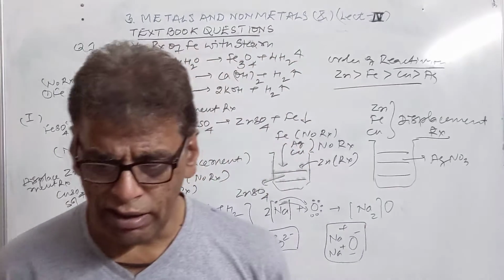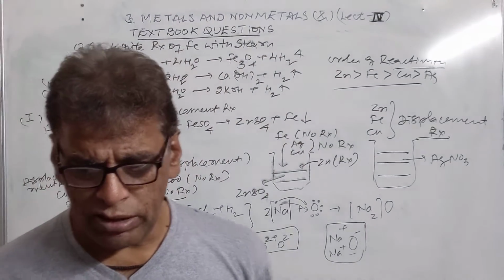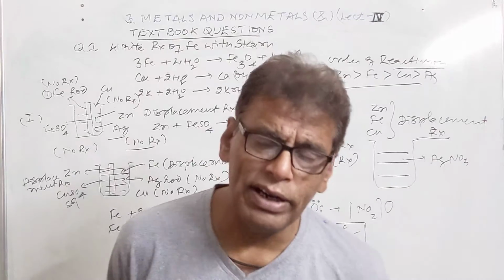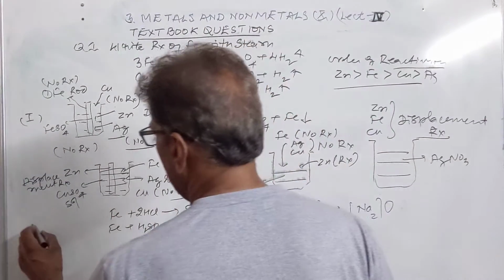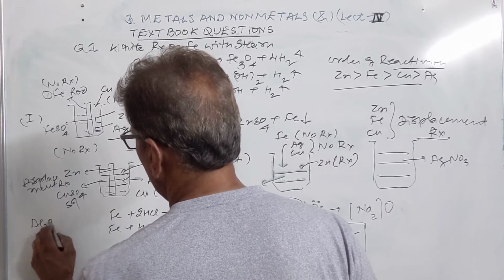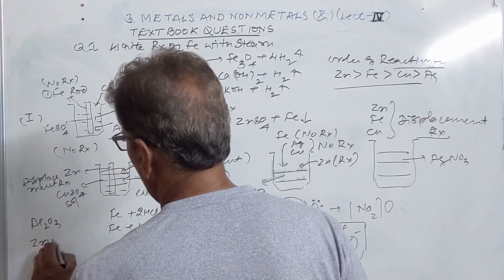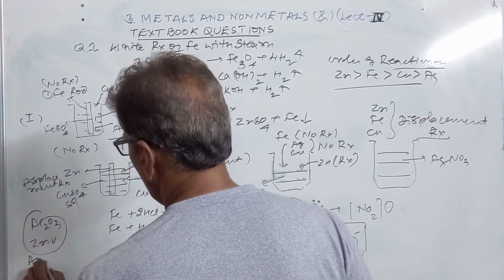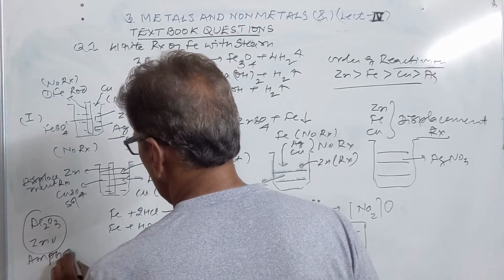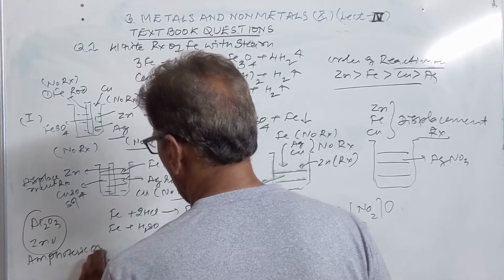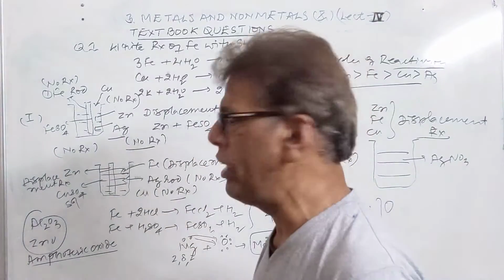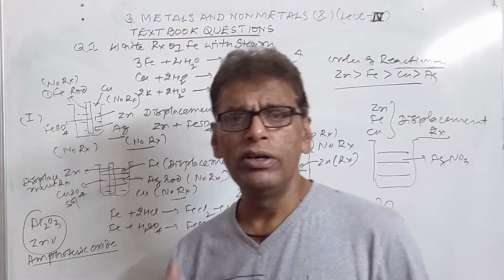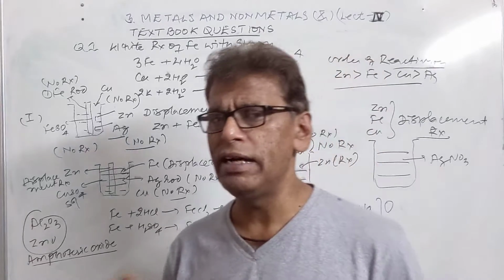Then we have the question, what are amphoteric oxides? We have already explained this question. Amphoteric oxides are the oxides of aluminium and zinc. Al2O3 and ZnO are called amphoteric oxides because they have the characteristics of both. They behave as acidic as well as basic compounds. Al2O3 and ZnO can combine with both acids as well as bases.